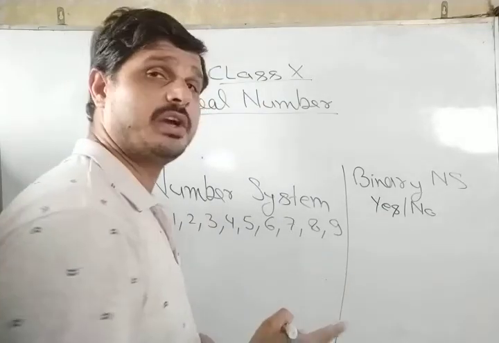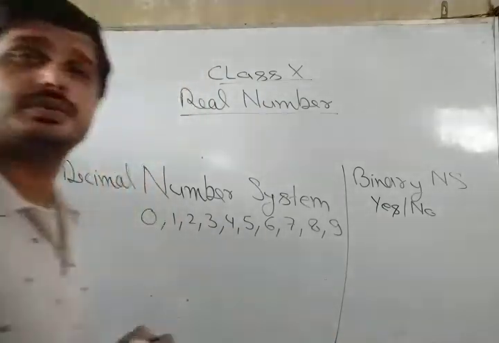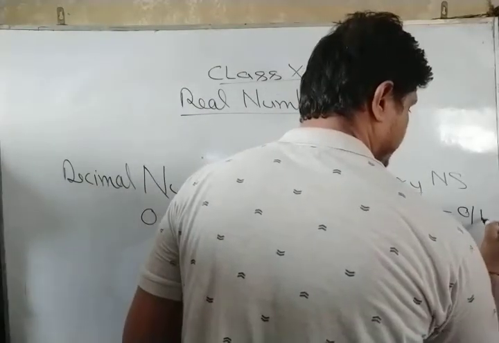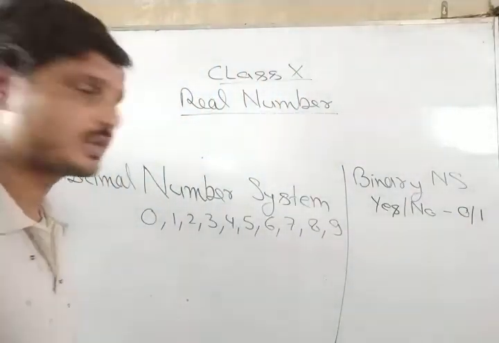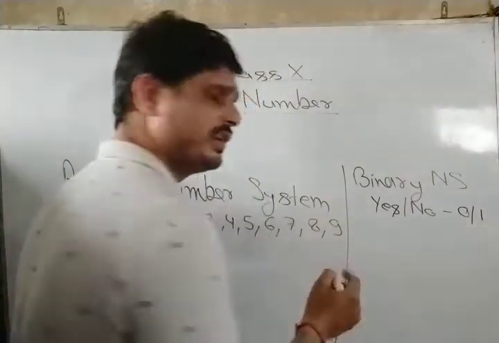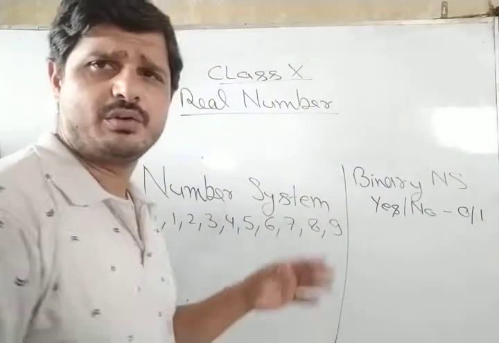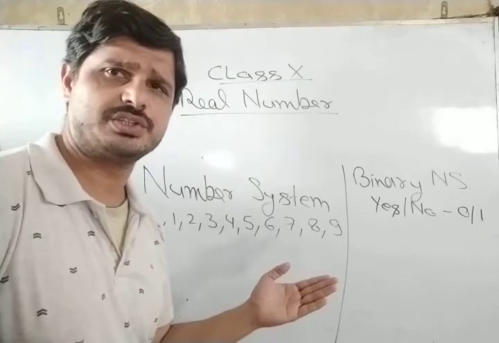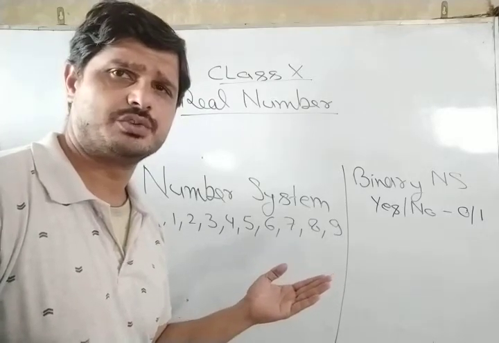So they require only two digits, that is 0 and 1. We need not worry about this. These are not in our course, but for general information, a good student should know these things.